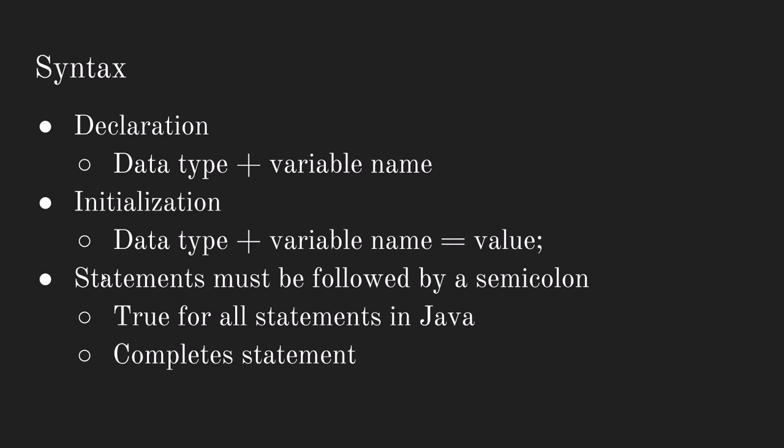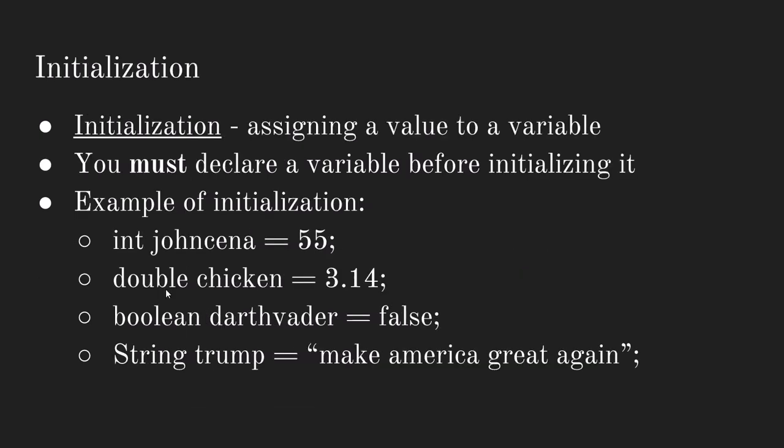Now note that all statements in Java need to be followed by a semicolon, and this is true for all statements in Java because it tells the compiler that your statement is completed. So in the previous examples, just to give an example of that, you can see here that each statement is followed by a semicolon, which just tells the compiler that I have finished declaring or initializing these variables to their appropriate values.